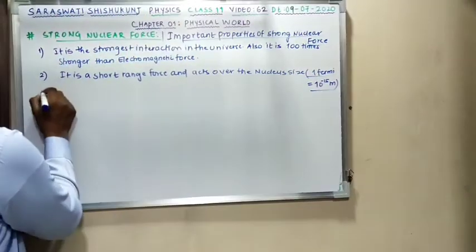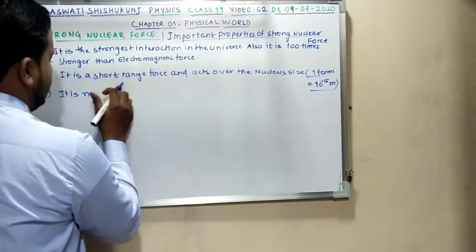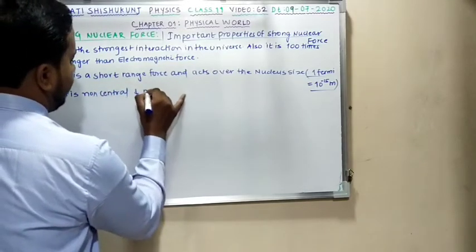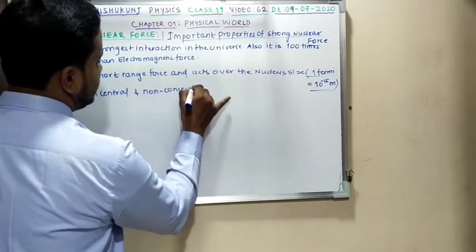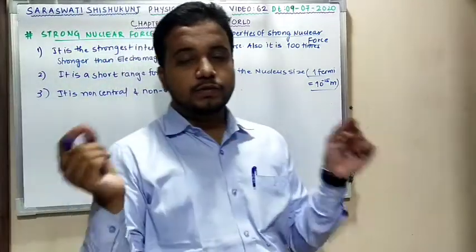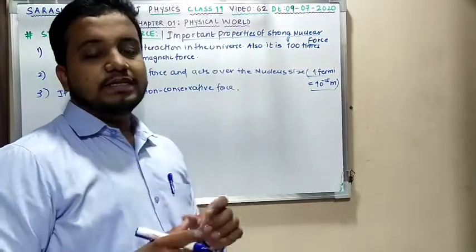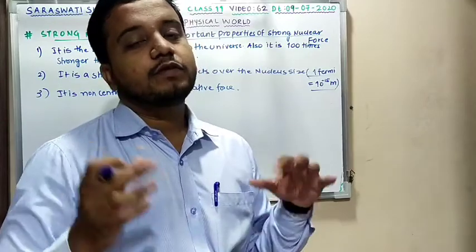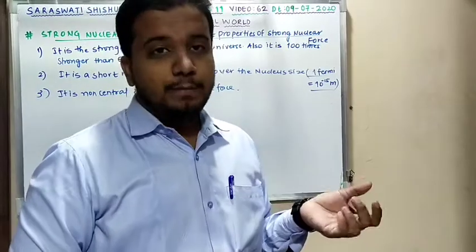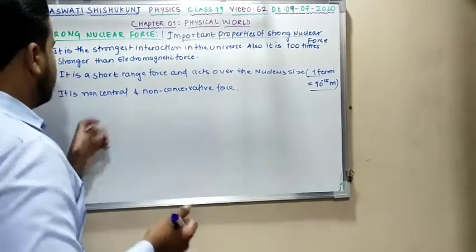Third point, it is a non-central and non-conservative force. Clear? Non-central means it is not acting along the line joining the two centers of the nucleons. Clear? And conservative force means it is path independent, but this is a non-conservative force. Non-conservative force means it depends upon the path. Clear or not? So it is a non-conservative, non-central force.